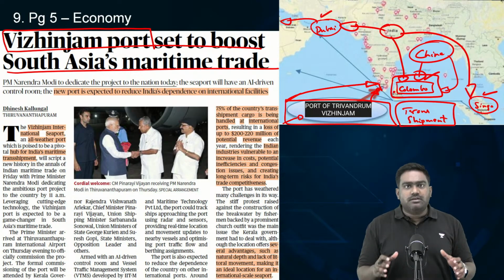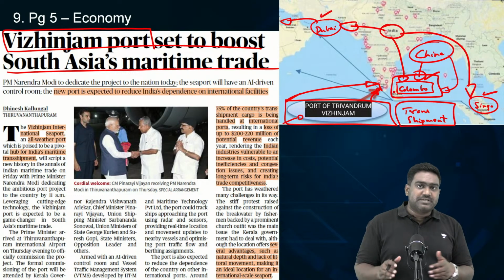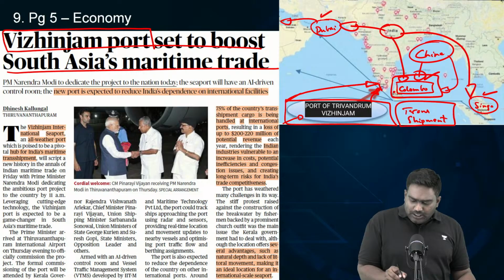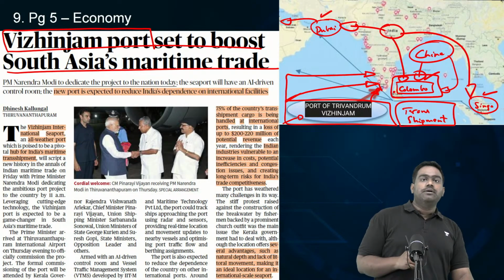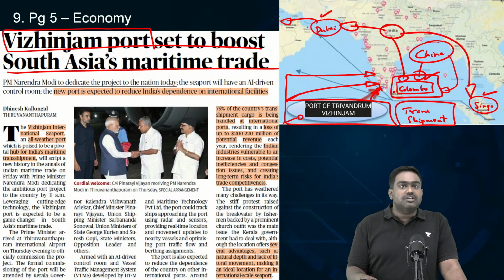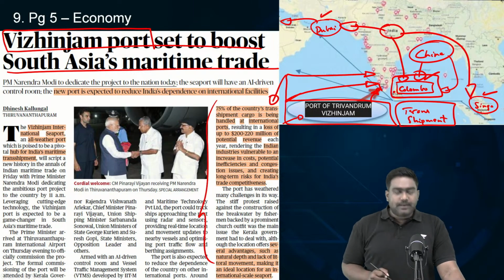India has set up the right infrastructure with state of the art facilities. Even large container ships can dock. They can be loaded, unloaded within minutes. So such an advanced transshipment facility has been set up, and India aims to make this a container hub, a transshipment hub for this entire region of the Indian Ocean. So this not only has great economic significance, it has a lot of strategic significance as well.